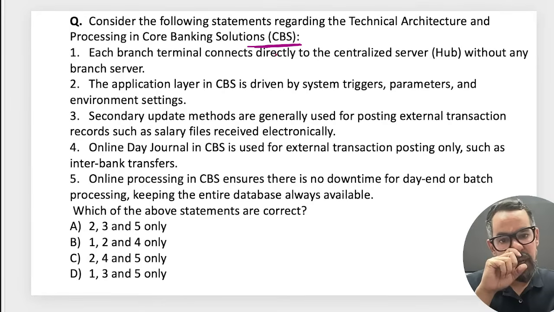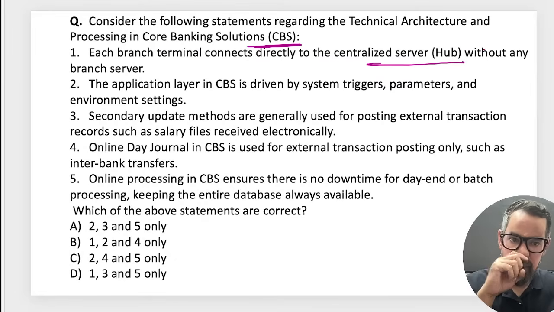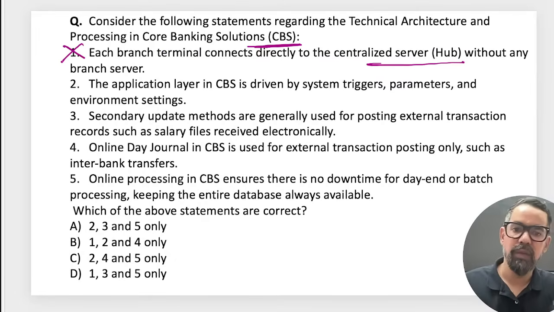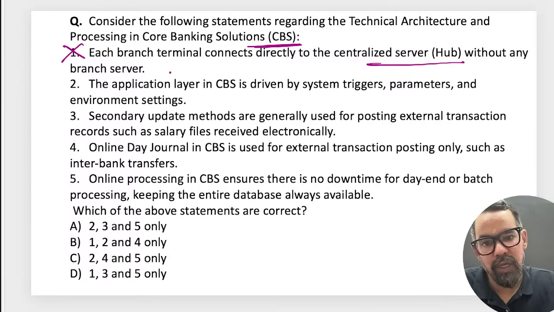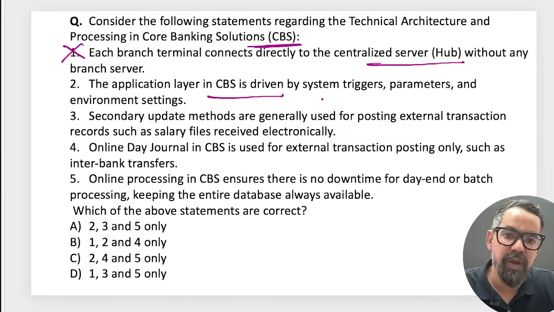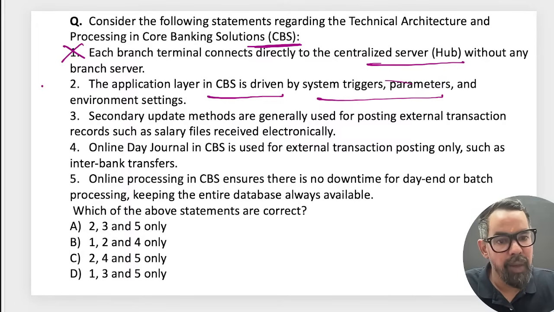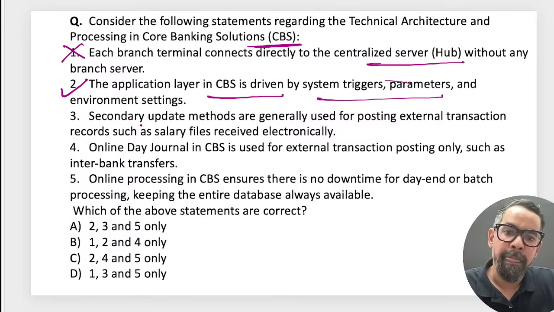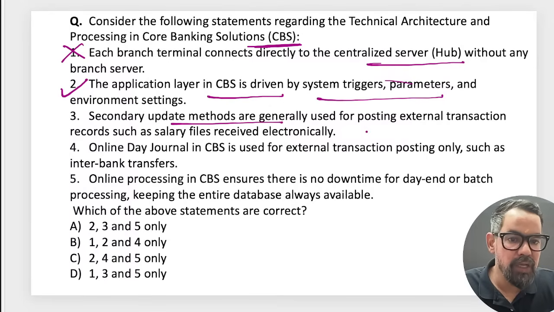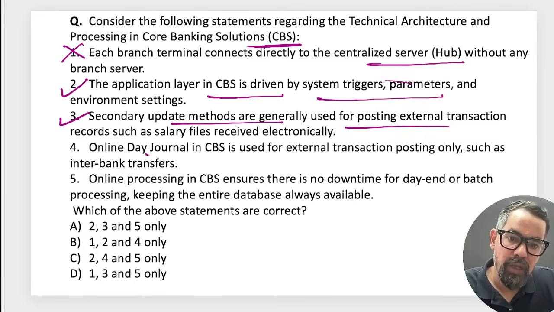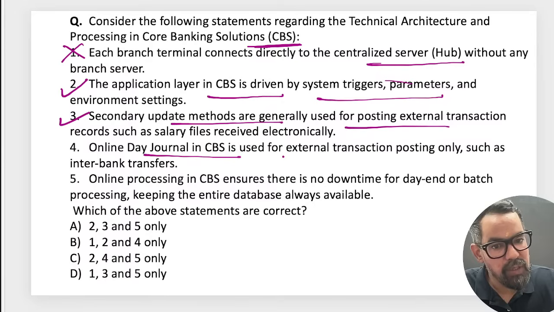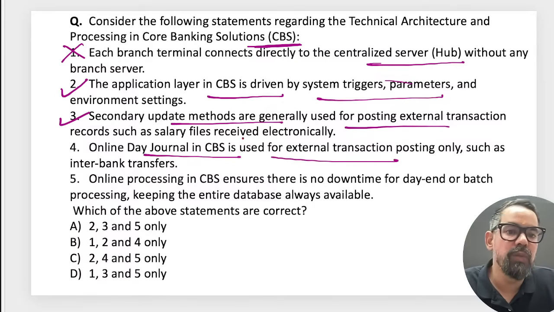Each branch terminal connects directly with the centralized server. Without branch server, no. Branch server, then centralized servers, right? So your computers are linked with the branch servers. Application layer in CBS is driven by system trigger, parameters and environment setting. Secondary update methods are generally used for posting external transaction record and file electronically. Online day journals in CBS use external transaction posting only.